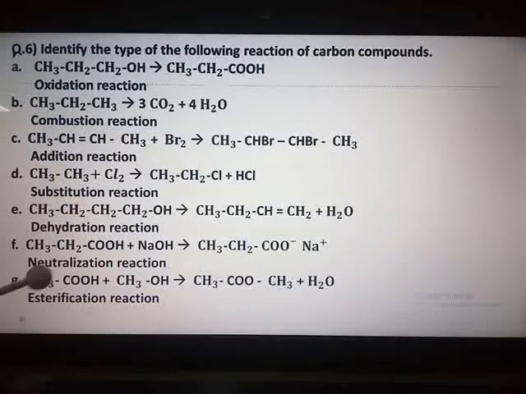And the last one, CH3COOH plus CH3OH, that is a reaction between methanoic acid and methanol, methyl alcohol, esterification reaction. Example of esterification reaction. Just now today you have studied it for ethanoic acid and ethanol. Here it is between methanol and methanoic acid.